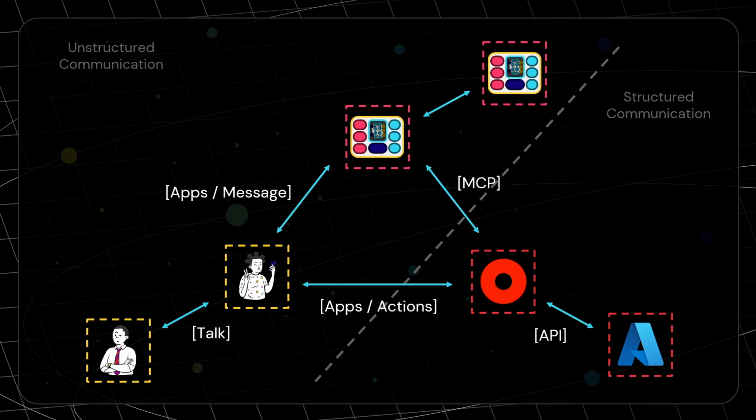The reason why MCP exists is because before this protocol existed, if we wanted an AI agent to communicate with a system, we would have to implement a lot of guardrails and customizations on top of that, due to the fact that AI agents use unstructured communication, but systems expect structured communication.